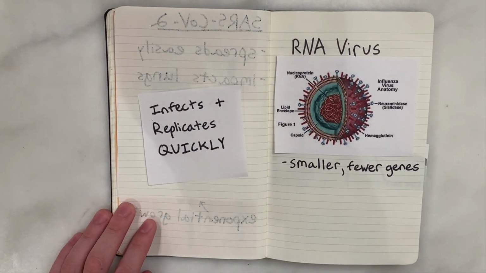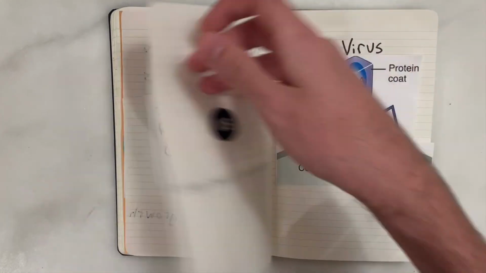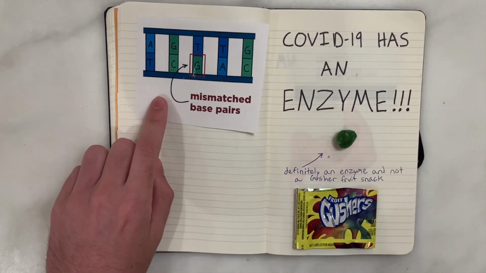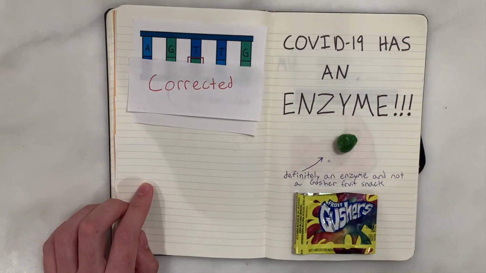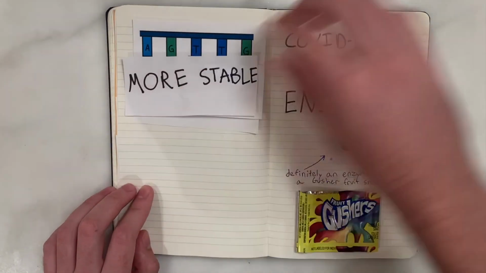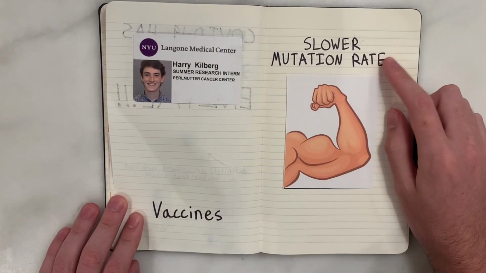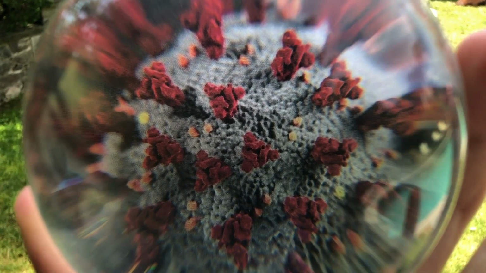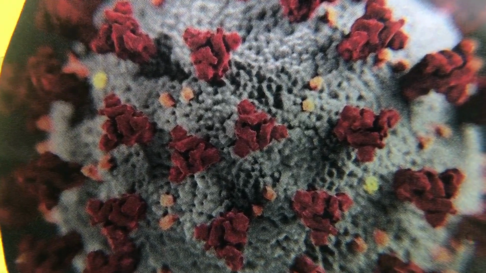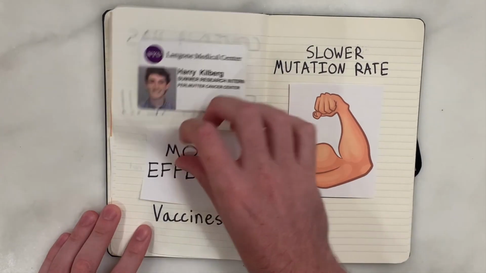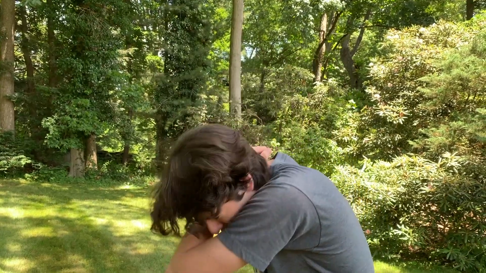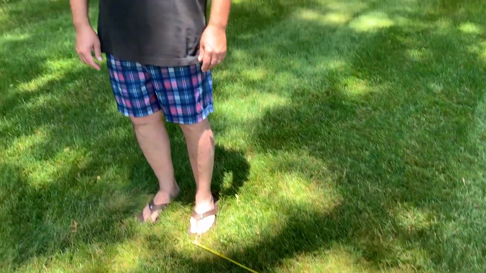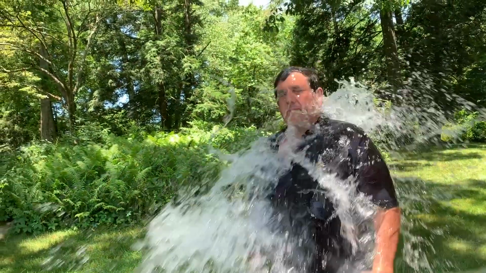Now, most RNA viruses don't have a proofreading mechanism, but one positive caveat is that coronaviruses actually have an enzyme that checks for replication errors and corrects these mistakes, and as a result, COVID-19 is a much more stable virus. This slower mutation rate means that our immune systems have an easier time recognizing and beating COVID-19 if we ever become infected again, and even more importantly, vaccines are more effective. Transmission mostly occurs when an infected person coughs, which can spray droplets up to 6 feet, which is why it is paramount to wear masks in public.